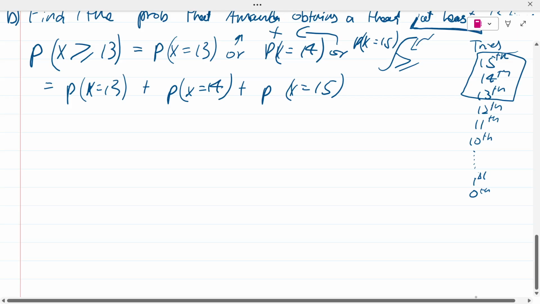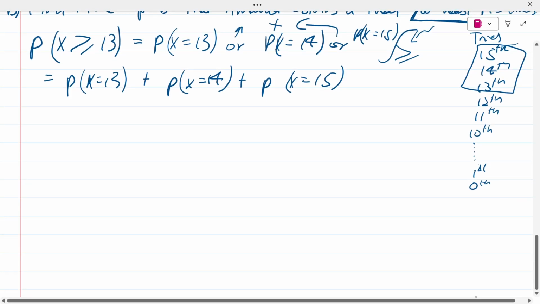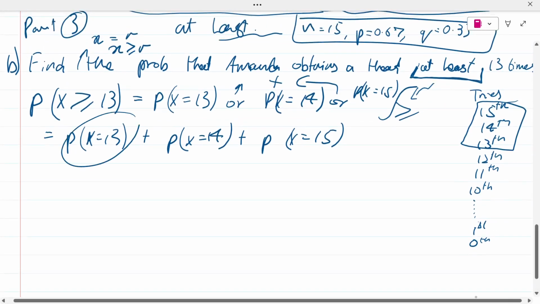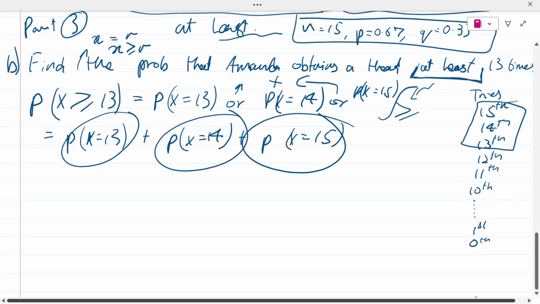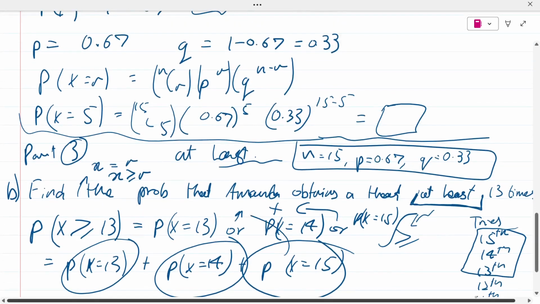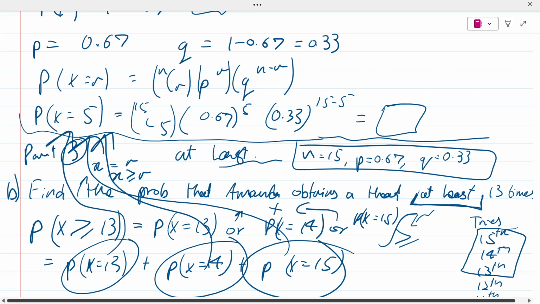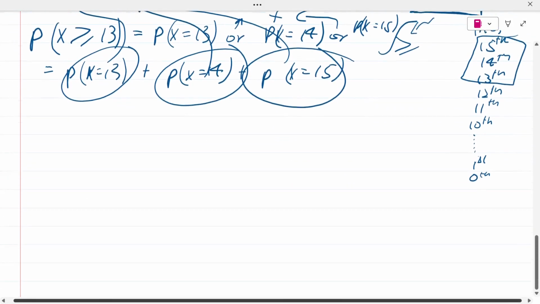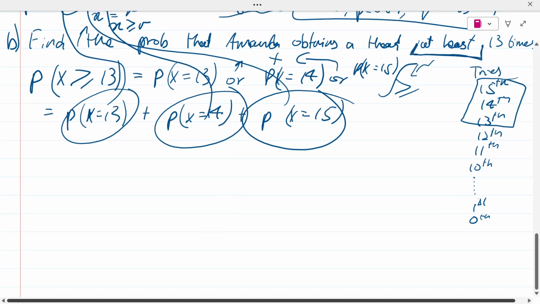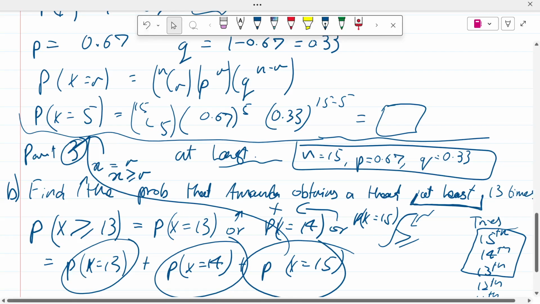So in this case, it's just P(X = 13), 14, 15. Now, how do you find it? Notice these individually are just exactly like what we have done before. It's just that the numbers are changed. X was 5 earlier, and now it's going to be 13, 14, or 15. So you're just going to solve all of these individually.